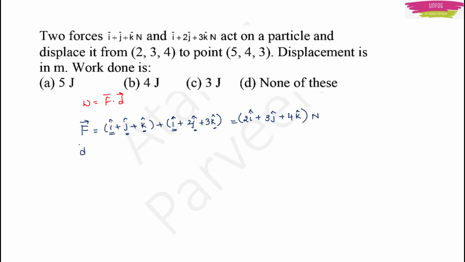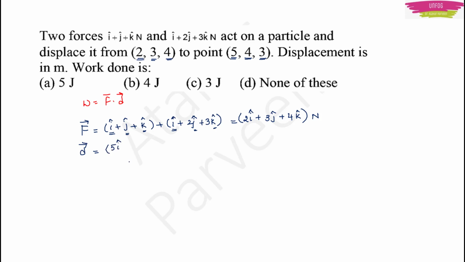Now what I am going to do for displacement? First I am going to write the given coordinates in terms of vectors. How do I write them? This 5 means that it is the point in the x direction, 4 is the point in the y direction and 3 is the point in the z direction. In the same way, 2 is the point in the x direction, 3 is the point in the y direction and 4 is the point in the z direction. So using this knowledge, I will just write these coordinates in terms of vectors.